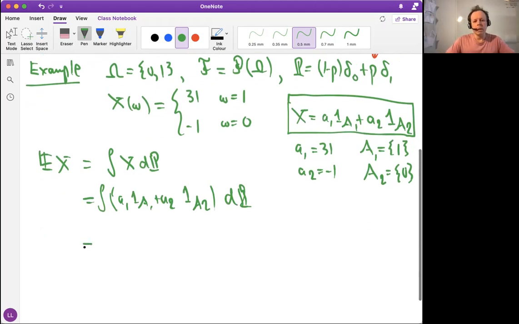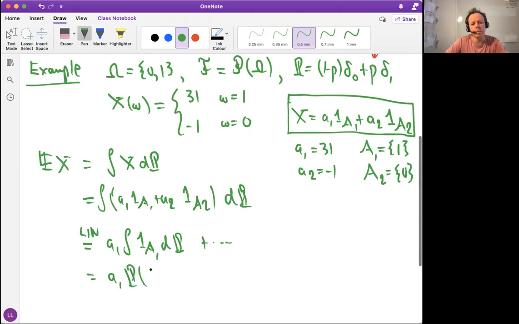Then we remember that integrals are linear, so we use linearity for this simple function, and we get a1 times the integral of indicator A1 with respect to P, plus the similar thing for the other term. Then what's the integral of an indicator function? It's the measure of that set, so we get a1 times the probability of A1, plus a2 times the probability of A2.